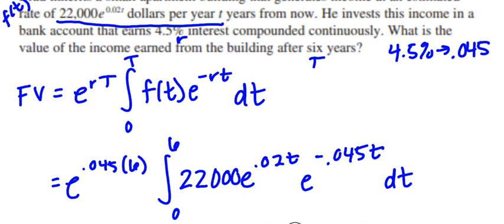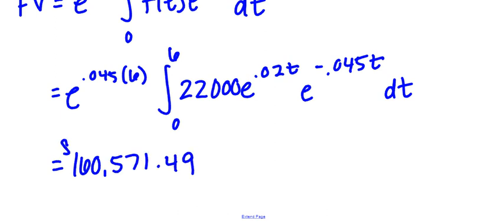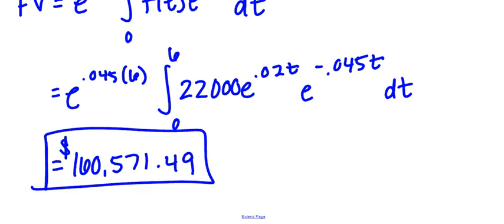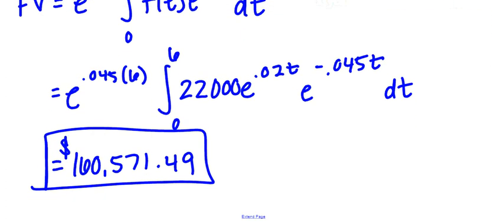Fancy calculator time. You can plug this whole thing in on one line if you would like, and it will tell you the future value of this investment. When you have done that, you get $160,571.49. So this investment that Brad made in this small apartment building has a future value after 6 years of $160,571.49.